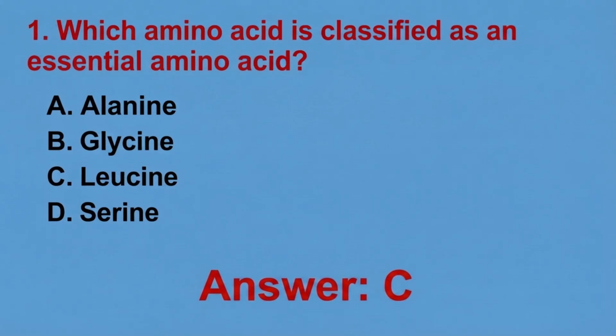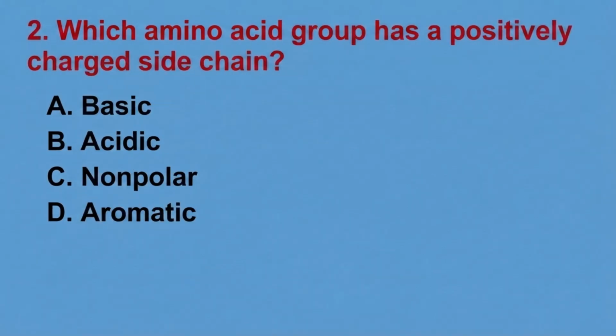Okay, so here is an exam tip. A quick way to remember this is essential amino acids must be supplied by the diet because the body cannot make them. Okay, let's go to question 2.